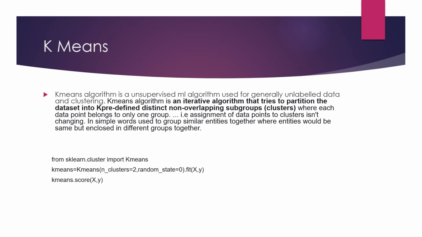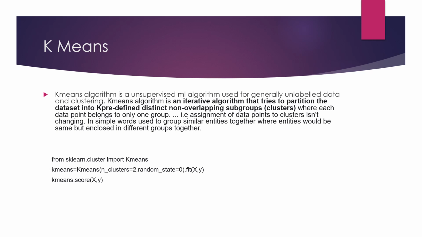Clusters are just groups of people. If there are two groups, you will use two; if n_clusters equals 3, it means there are three groups. Then again we will fit our model on training, and in the end we will predict the score using the testing dataset.